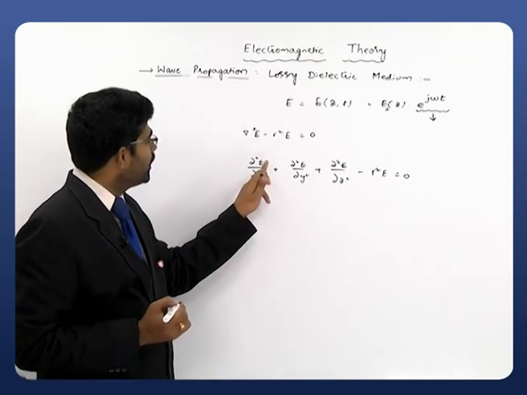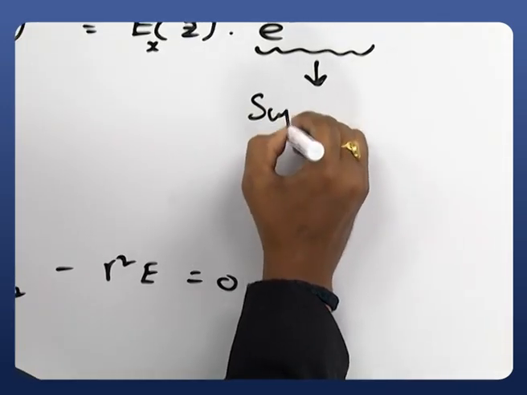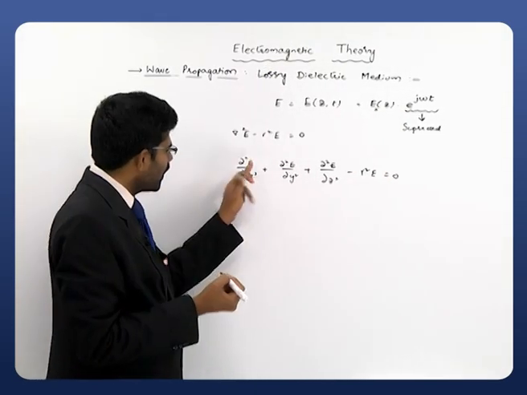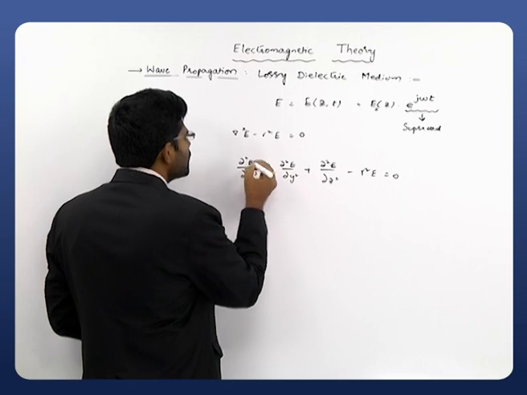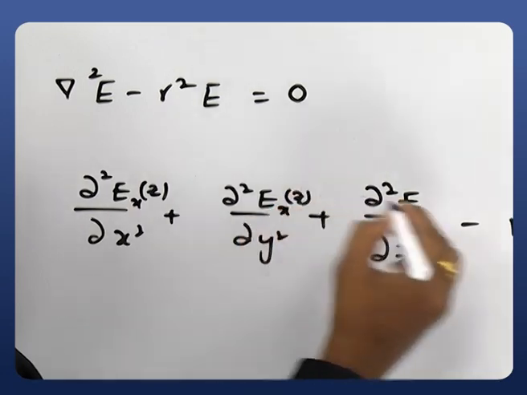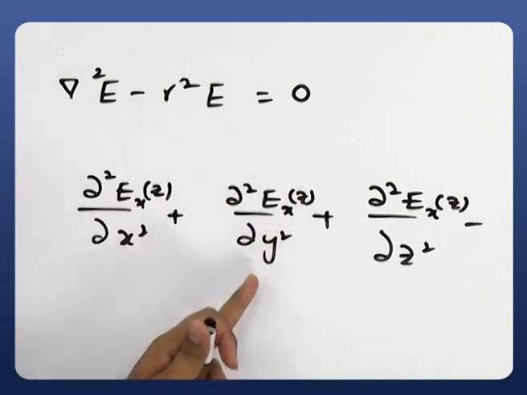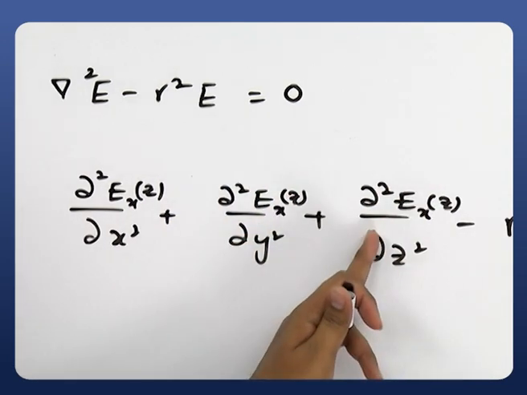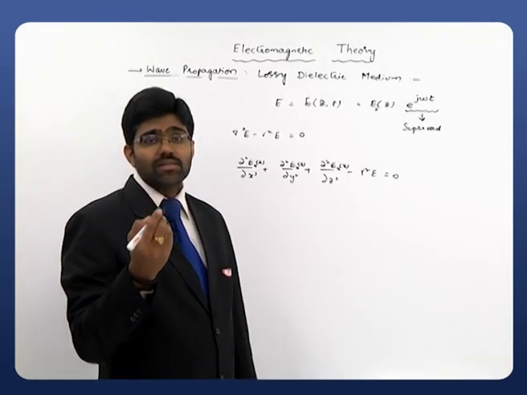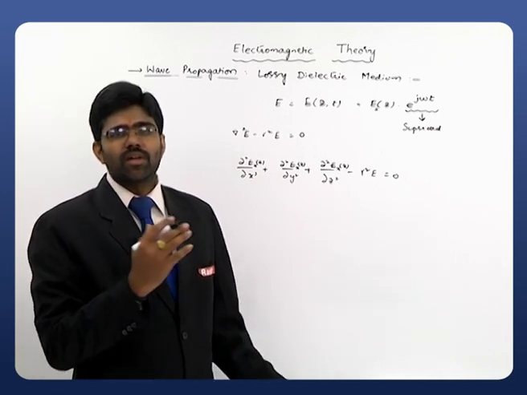Now observe clearly, E is equal to only Ex of z, since I suppressed the other quantity. So I will write Ex of z everywhere: dou square Ex of z by dou x square plus dou square Ex of z by dou y square plus dou square Ex of z by dou z square minus gamma square Ex of z is equal to 0. But recollect, this Ex is a variable with respect to z only. It is independent of x and independent of y.